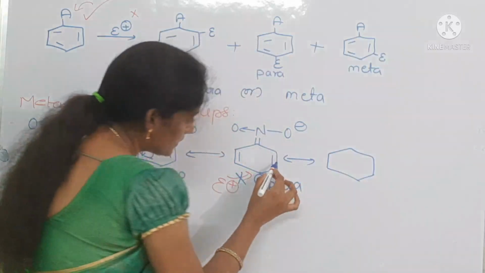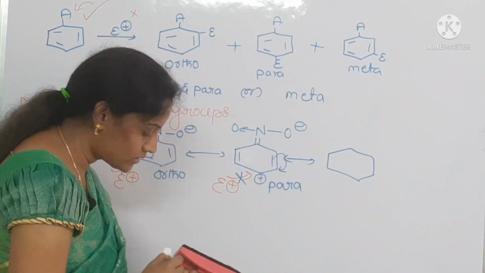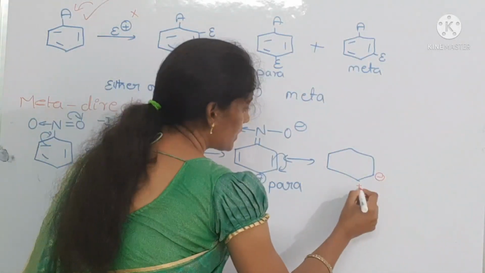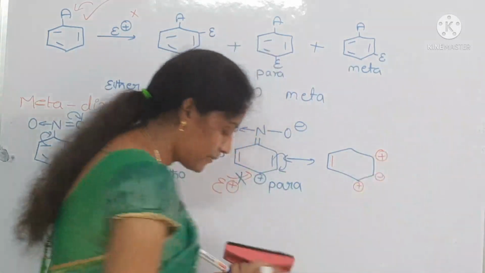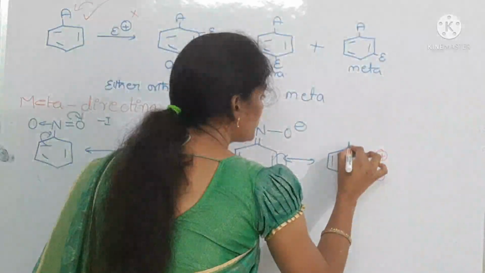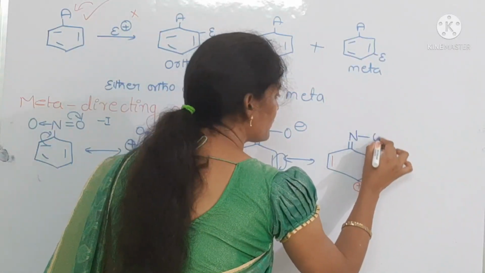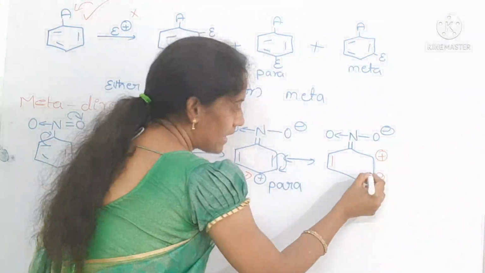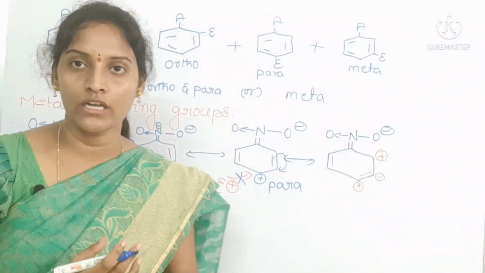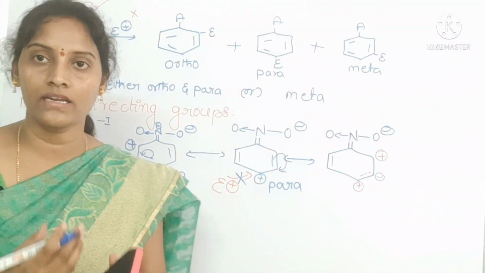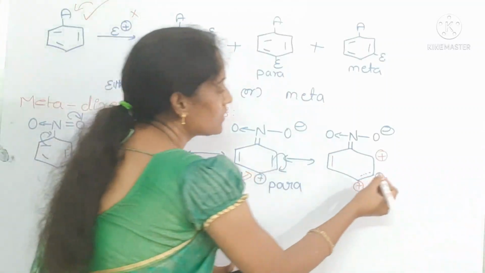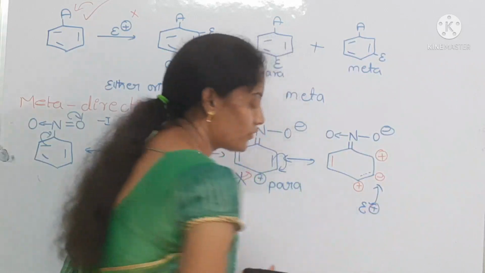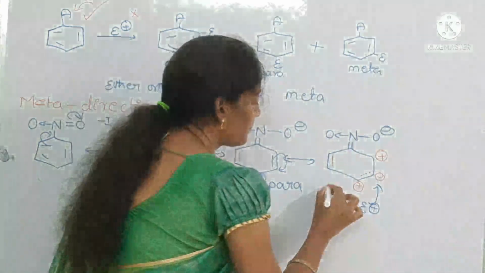Coming to the next one, these electrons shifted towards the meta position. So meta has a negative charge. So what happens here, when compared to ortho and para positions, this meta position is a little more electron rich center, so it is favorable for the electrophile to attack the meta position, okay.